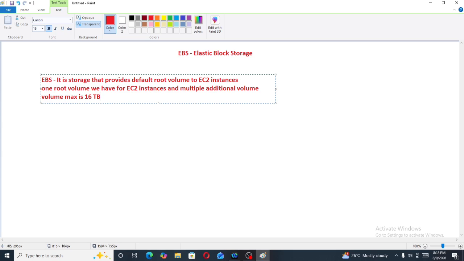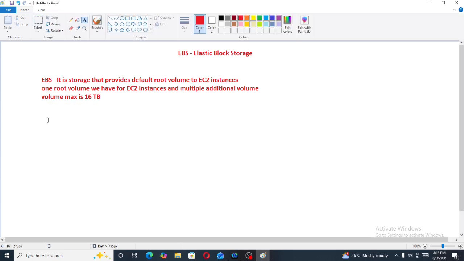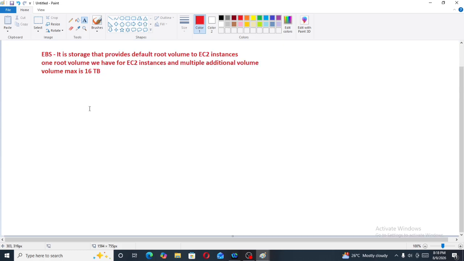Now, we will move a little forward with this EBS topic. There are two types of volumes.